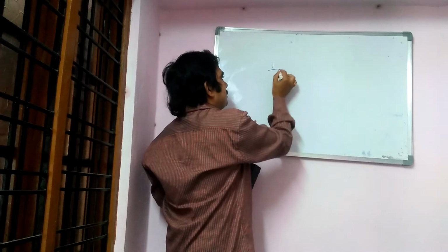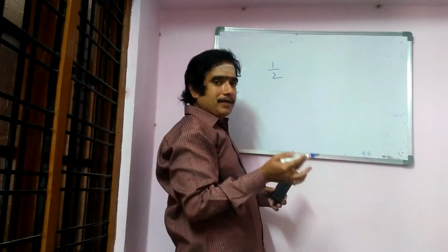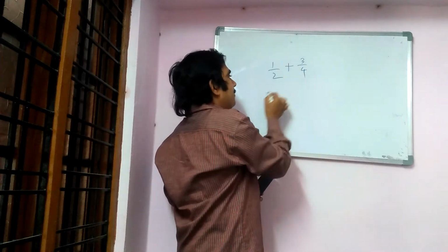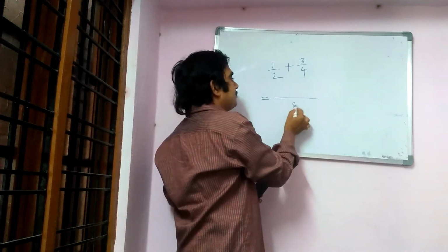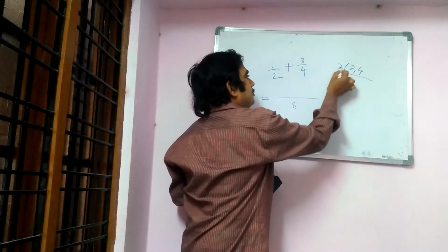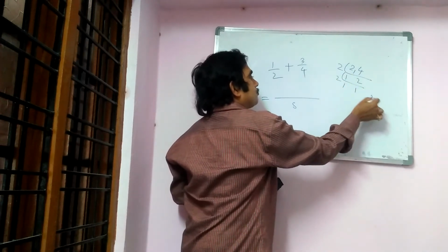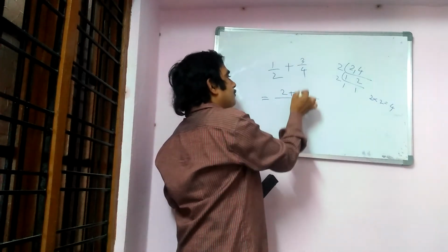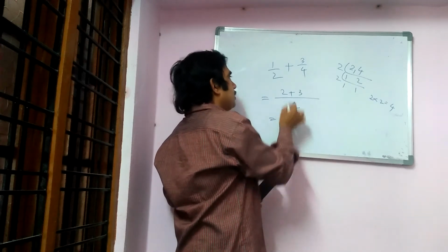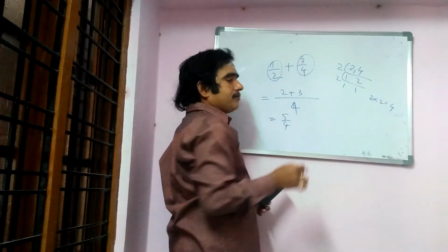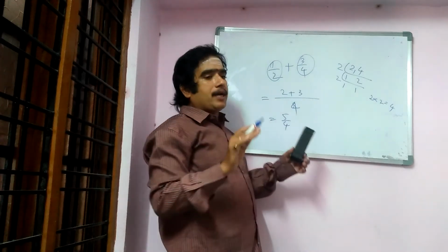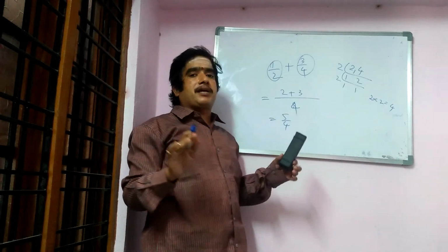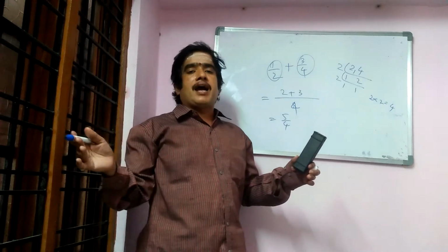For example, take 1 by 2, a rational number. Take 3 by 4, also a rational number. Add both of them. What is the LCM of 2 and 4? 2 ones are 2, 2 twos are 4. So 4 is the LCM. 2 twos are 4, 4 ones are 4. We get 5 by 4. We added these two rational numbers and got a rational number. The sum of any two rational numbers is a rational number. That's why rational numbers satisfy the closure property with respect to addition.